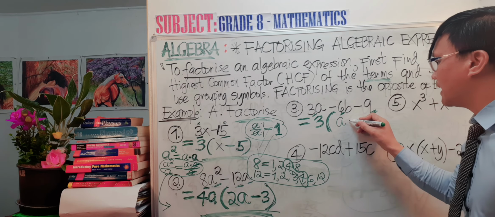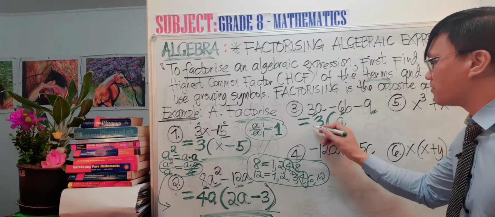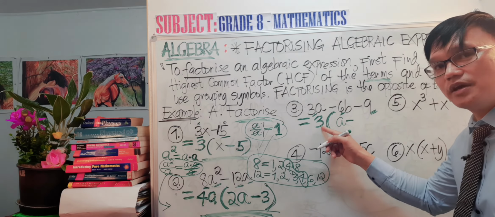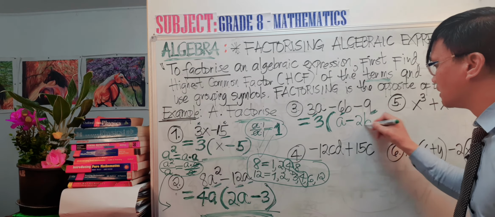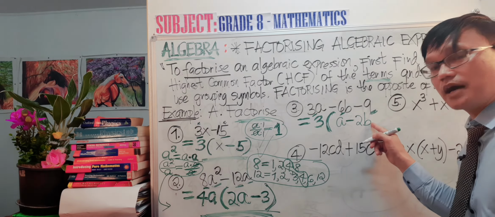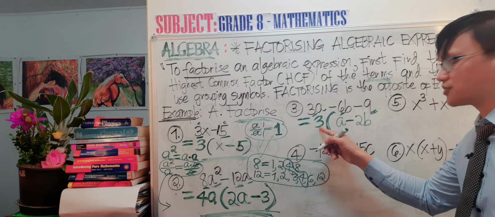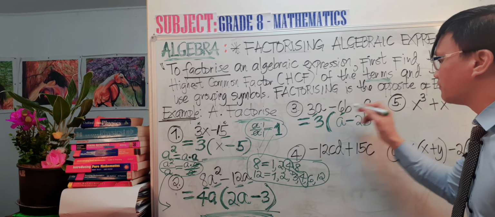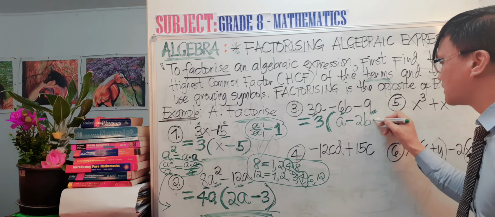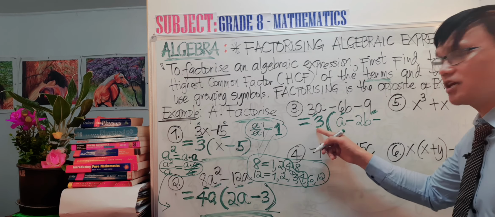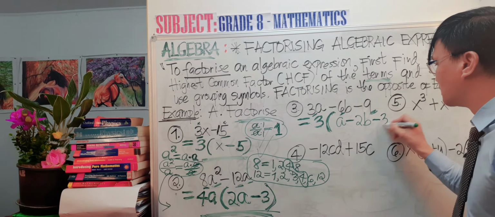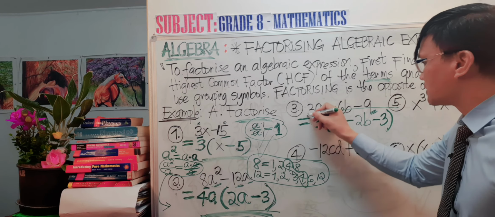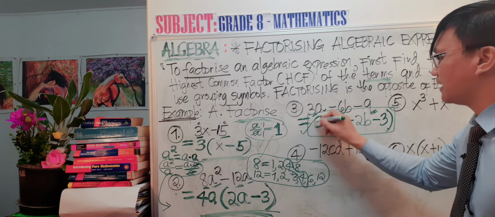Okay, and negative divided by positive is negative. 6 divided by 3 is 2B. We are now going to just rewrite the B because this 3 doesn't have a B. Okay, and then next, negative divided by positive is negative, and 9 divided by 3 is 3. So now, this close parenthesis, and this is now our final and correct answer.